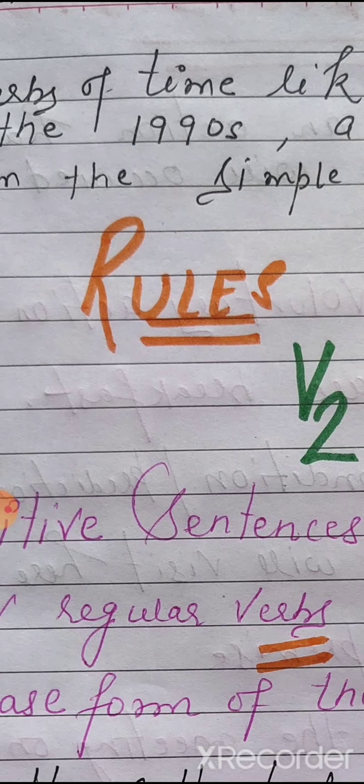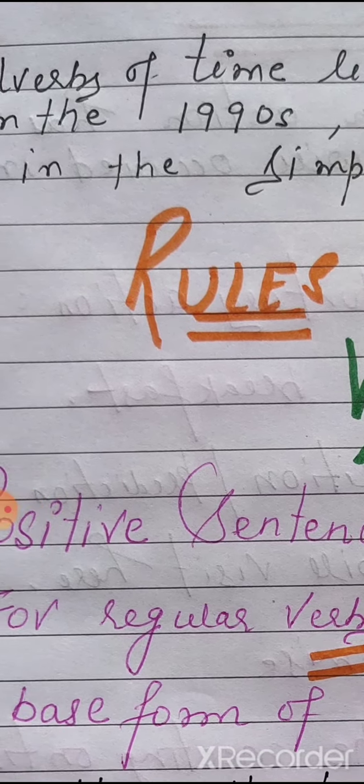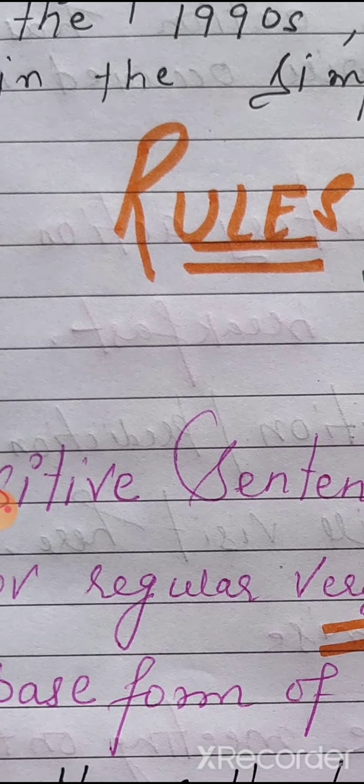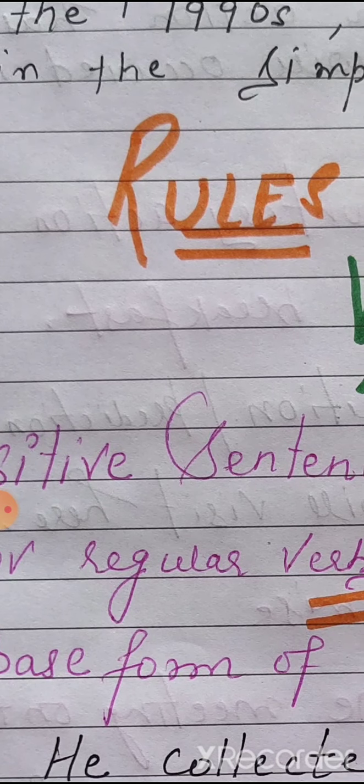In simple present tense we have not used any helping verb. Similarly, in simple past tense we don't use any helping verb. There we take the first form of the verb, and in the simple past tense we take the second form of the verb. And if we have to make positive sentences in simple past tense, and our verb is a regular verb. Now you have done regular and irregular verbs.